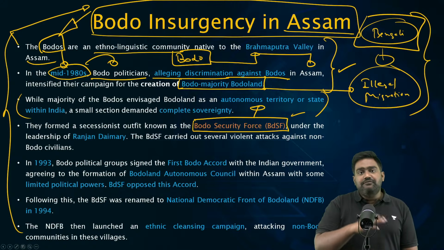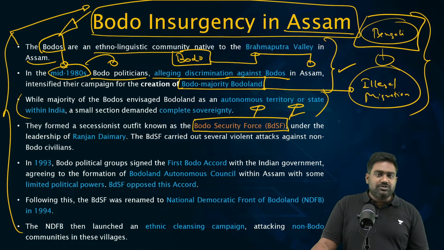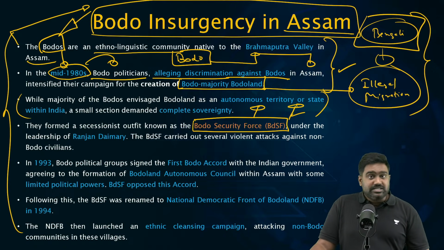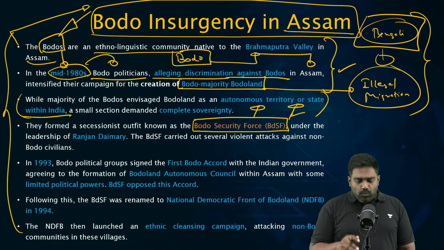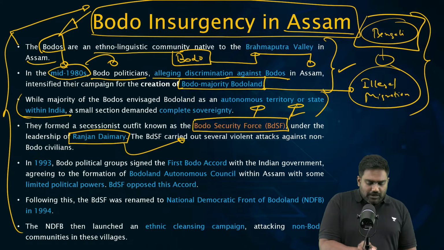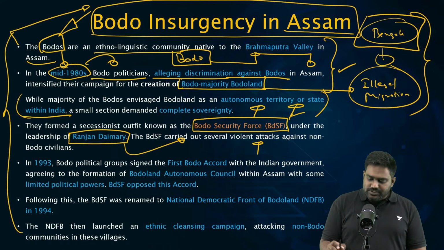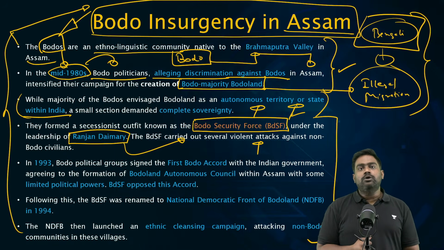And the Bodo demands have varied as well. Some Bodo groups have demanded autonomy. They have been happy just to agree to autonomy within the constitution. Some Bodo groups have asked for a separate state to break away from Assam. But some notorious Bodo insurgent groups have been separatist groups. They want to break away from India to create a separate country altogether. One of the leaders who founded BDSF, a notorious terrorist, Ranjan Daimari, was at the forefront of this movement. India started targeting the group in the 1980s and 1990s, we managed to weaken the outfit and we opened talks with some of the moderate factions of the Bodo groups.